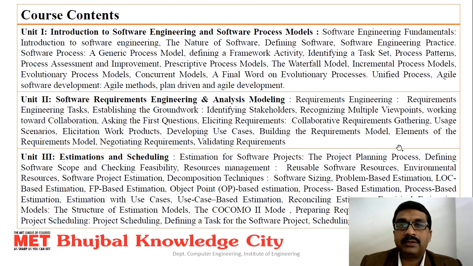Unit number 3 consists of estimations and scheduling. Within this unit, for estimation of the software project we will learn the project planning processes, then the scope, checking feasibility, resource management, reusable software resources, environmental resources, then object oriented, object point based estimations, process based estimations, then use case based estimations, empirical estimations, then some structured estimation models like the COCOMO 2 model, preparing the requirements traceability matrix, and project scheduling concepts were covered within this unit number 3.